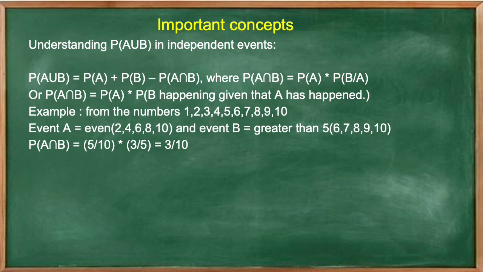In the second part, which is P of B by A, we need to find all even numbers which are there in B. So in 6, 7, 8, 9 and 10, we have 6, 8 and 10. Three numbers. So P of B by A will be 3 divided by 5. And 3 divided by 5 into 5 by 10 is equal to 3 divided by 10.